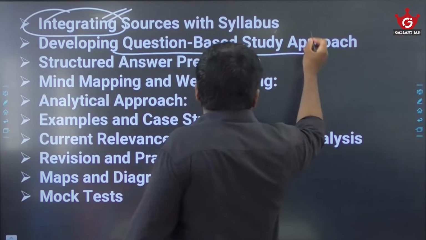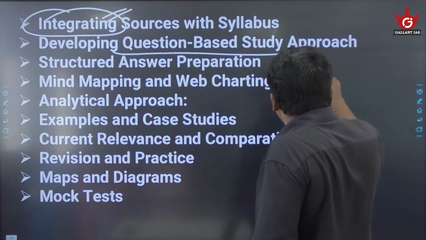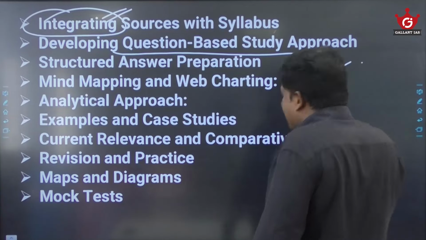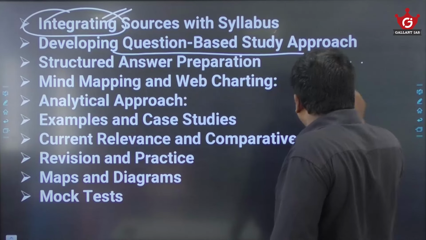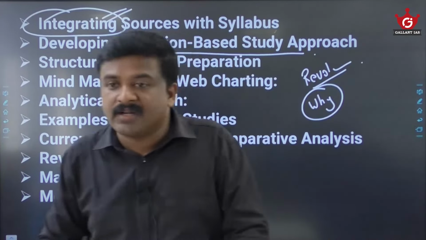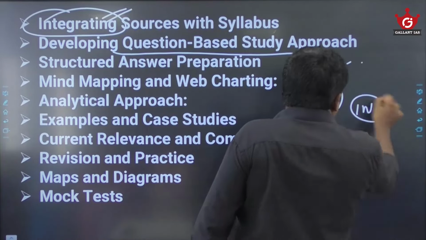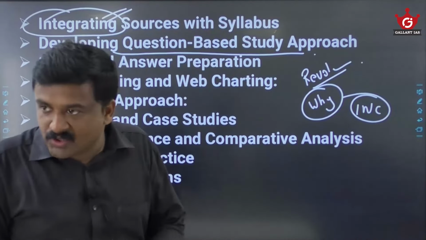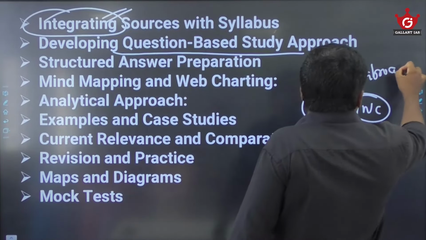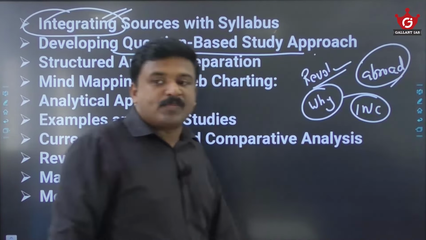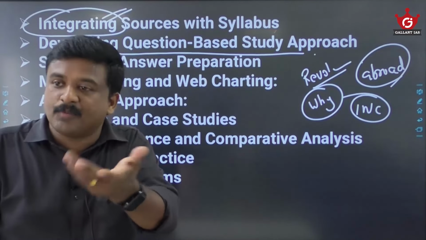Developing questions based study approach. Anything you study, for example, you are studying the revolutionaries of the Indian freedom struggle. You should know why these revolutionaries, or what are the factors leading to the rise of revolutionaries in the Indian freedom struggle. Or maybe what was the approach of the INC, what was the response of the INC, or why these revolutionaries became strong outside India, abroad. Revolutionary activities became stronger outside India, for example, the Ghadar movement is an example.